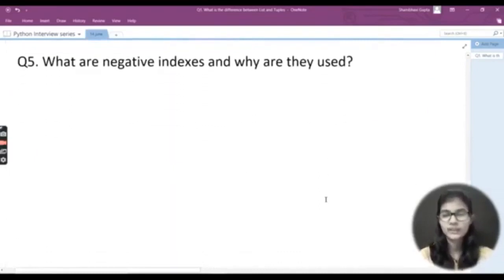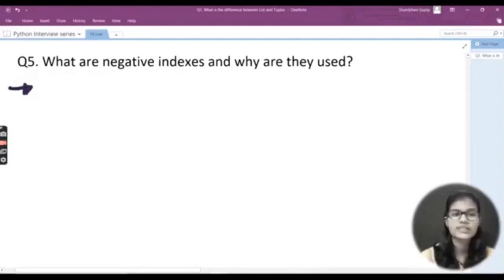Now, my very last question is, what are negative indexes and why are they used? First of all, understand the question: what is negative indexing and why do we use it? You can write the answer like this: sequences in Python are indexed, and the indexing consists of positive indexing as well as negative indexing. So let's first discuss positive indexing here.